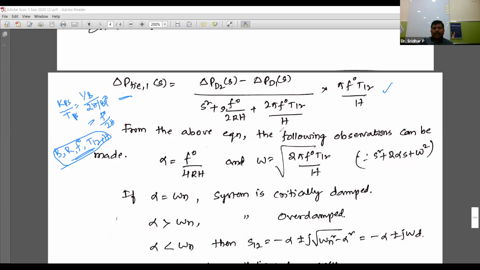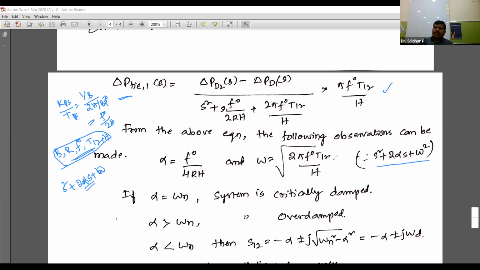Now from the above equation the following observations can be made. In the previous derivation we studied s square plus 2 alpha s plus omega square as the standard expression.